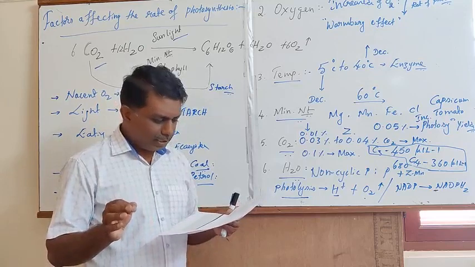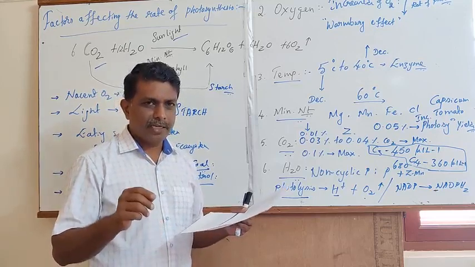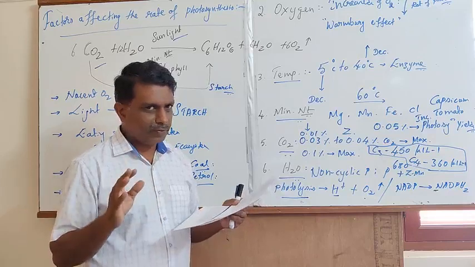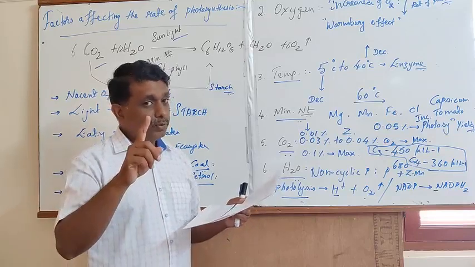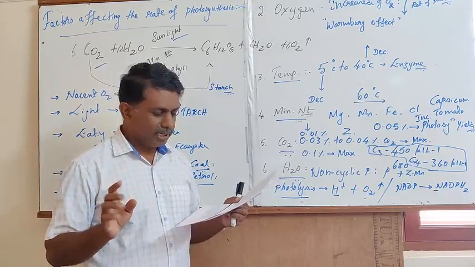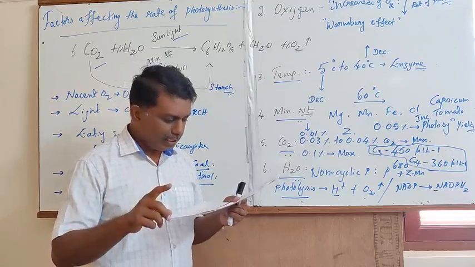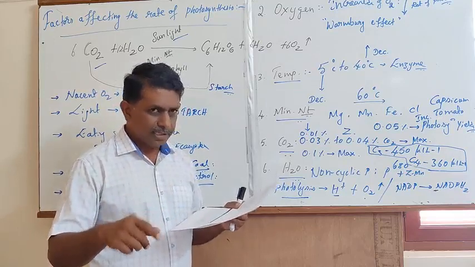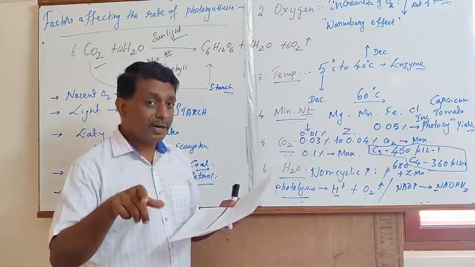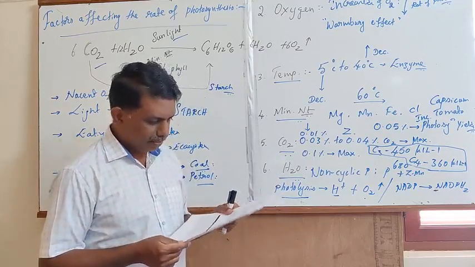In the light reaction, ATP is liberated through cyclic and non-cyclic photophosphorylation, and through photolysis of water nascent oxygen is liberated. In the dark reaction, ATP is utilized. Yes, the right option is B.